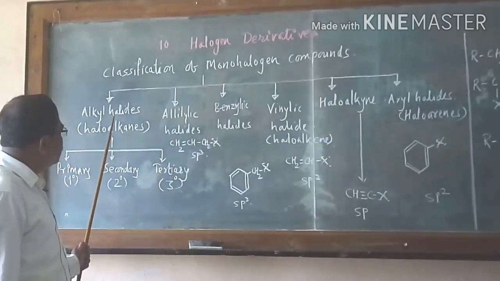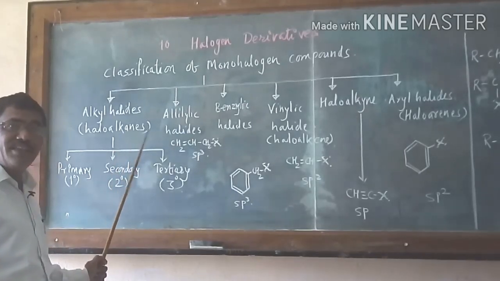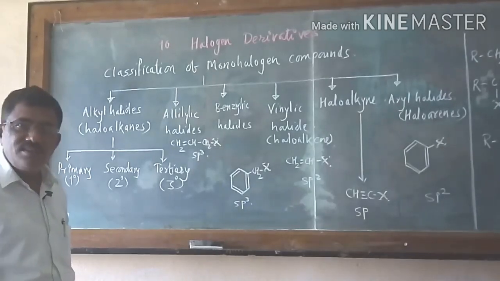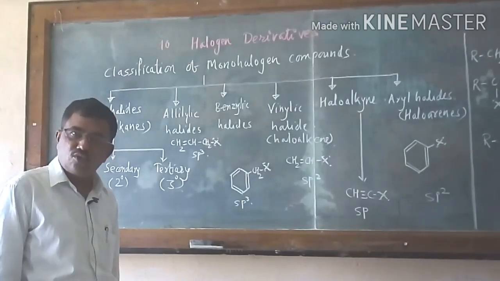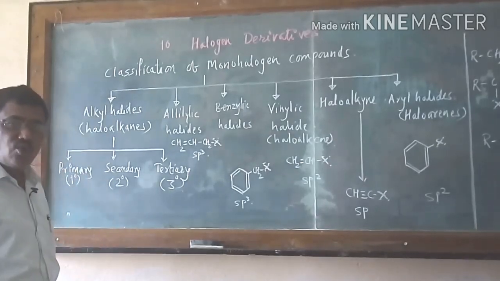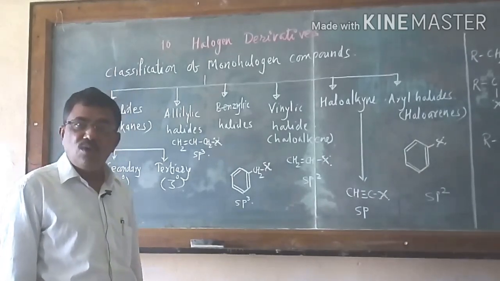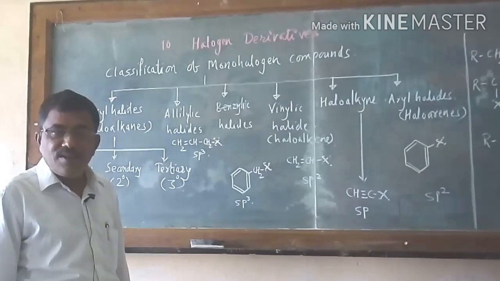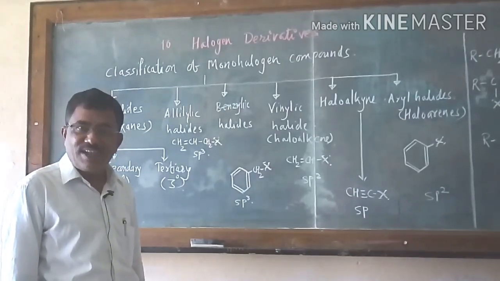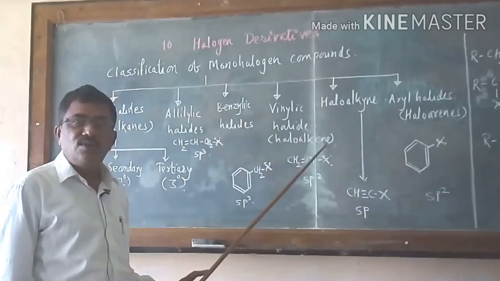The first is alkyl halides. They are also called as haloalkanes. Alkanes are the saturated hydrocarbons having a general formula CnH2n+2, called as alkanes. In alkanes, one or more hydrogen atoms have been replaced by one or more halogen atoms. Then there is a formation of monohalogen, dihalogen, trihalogen, tetrahalogen derivatives. We are going to deal with the monohalogen derivatives of the compounds.